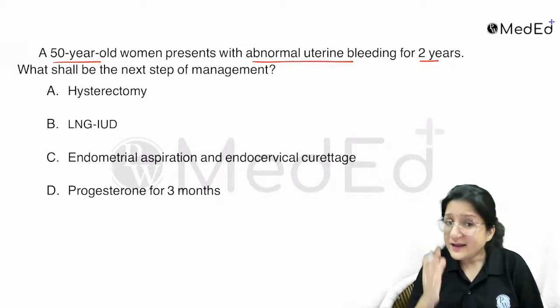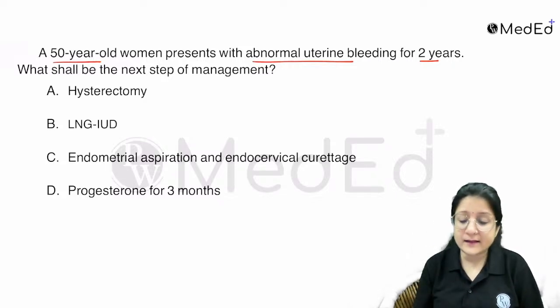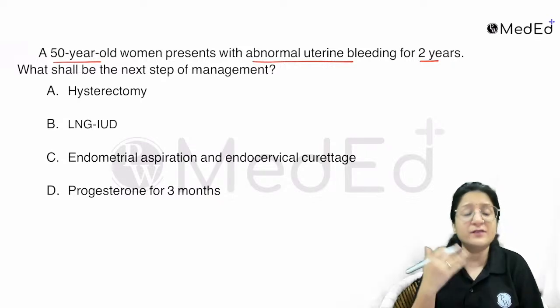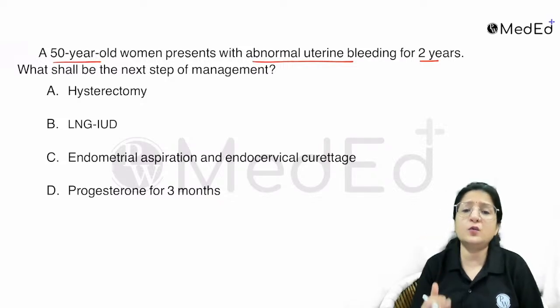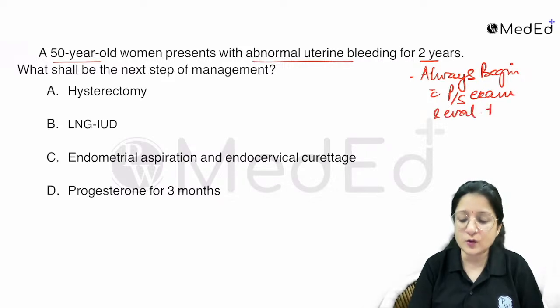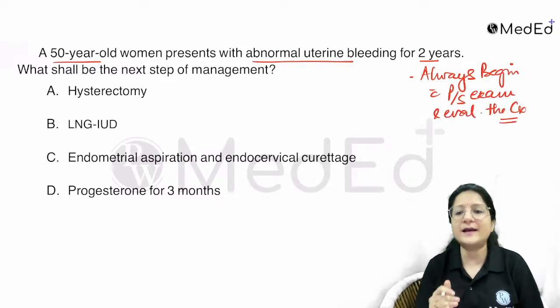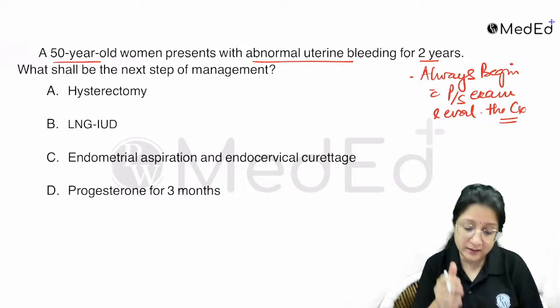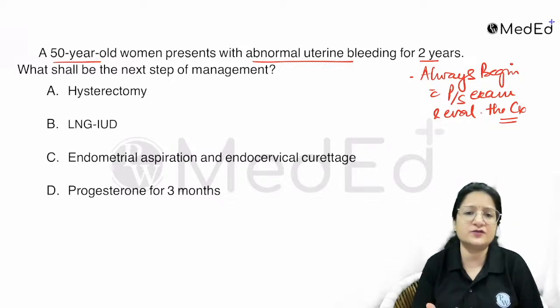Okay, but a very, very important point, and I keep telling you again and again, that when you have any abnormal uterine bleeding, any postmenopausal bleeding, heavy menstruation, any kind, always begin with the per speculum examination. Don't forget that. Okay, as a pointer, don't forget that. Always begin with per speculum examination and evaluate the cervix also, because in our country cervical cancer is very common. So always look at the cervix also. Keep that in mind as well. So as of now, in this question, she's having abnormal uterine bleeding, no other information in this question, but maybe yes, they could provide you this extra information.